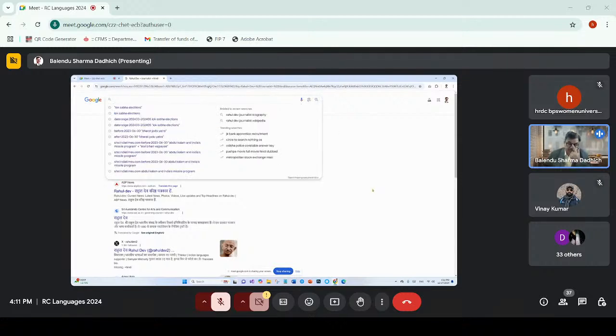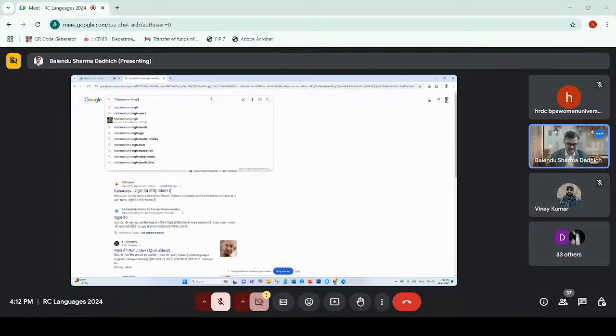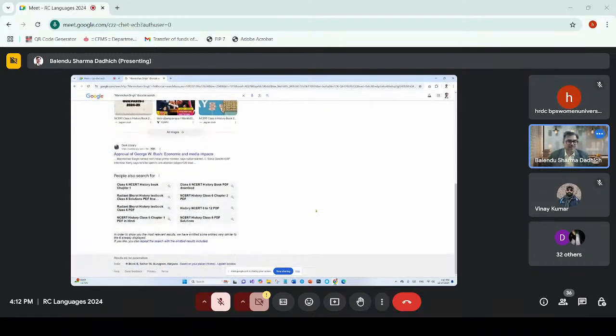There is also one very interesting search operator, which is social search. Like you want only results from Twitter or other social platforms, not from websites. So what you can do, let me put here this keyword, which is Manmohan Singh, and I can say at social search, and let me press it. So now you will see LinkedIn and then Quora and again LinkedIn. So this is social media.